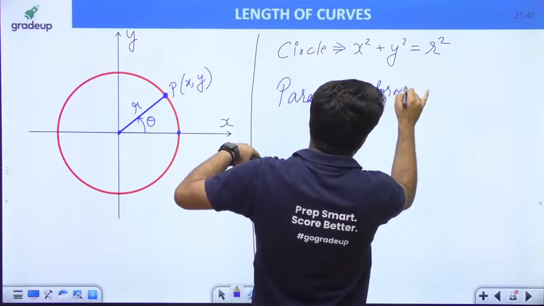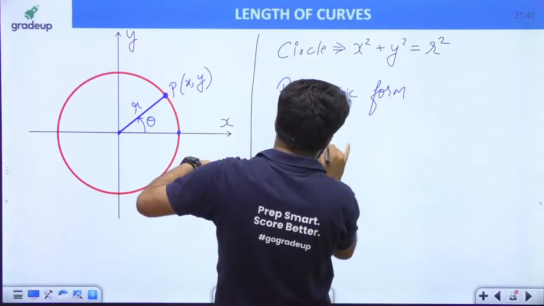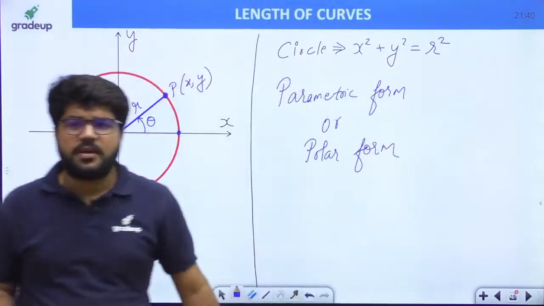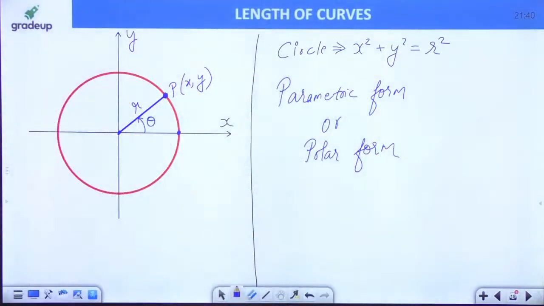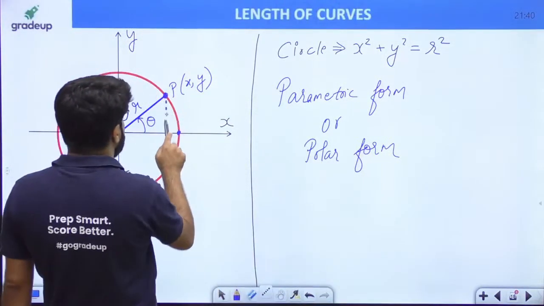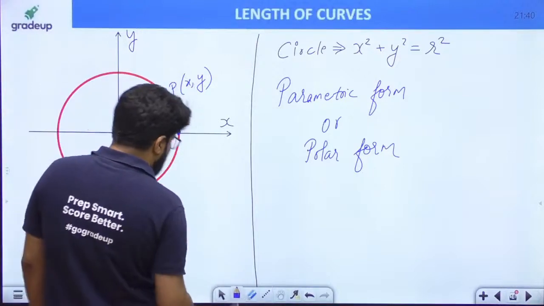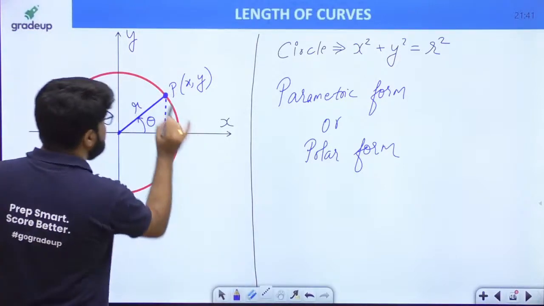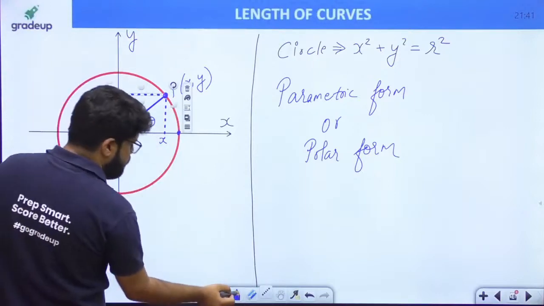What is the equation of the circle in parametric form, commonly known as the equation of the circle in polar form? We can write this easily. To write down the equation of the circle in polar form, this is the x coordinate, and this is the y coordinate.